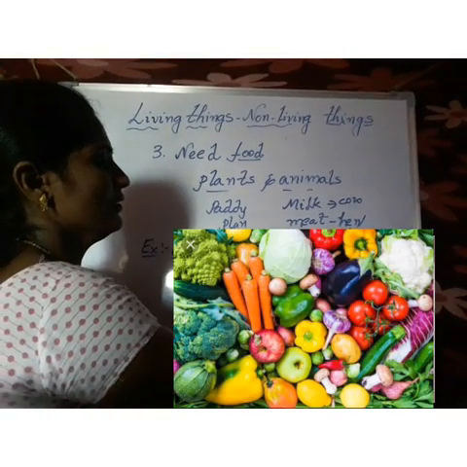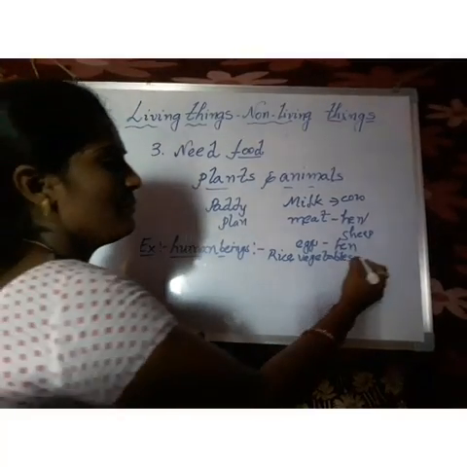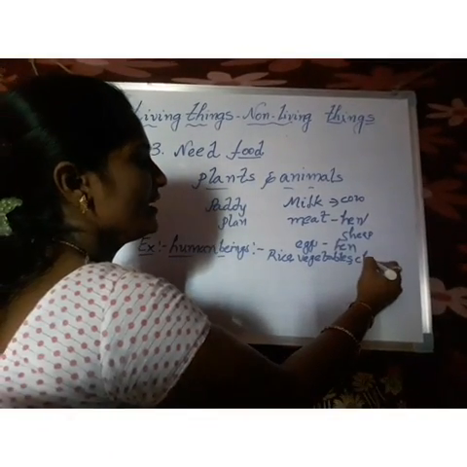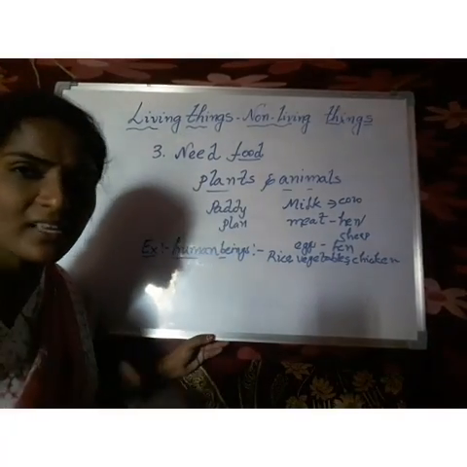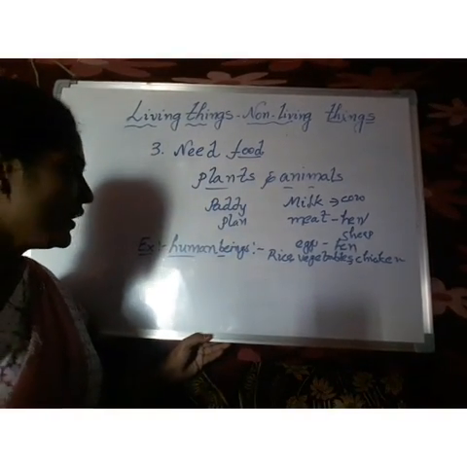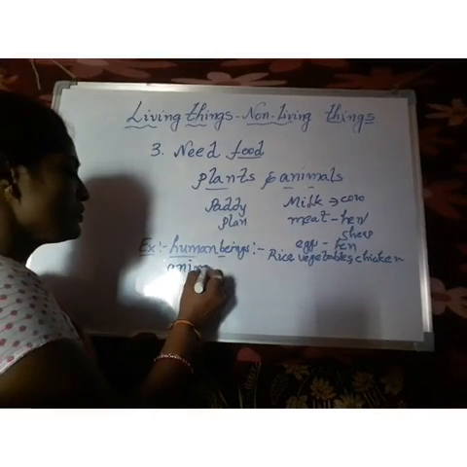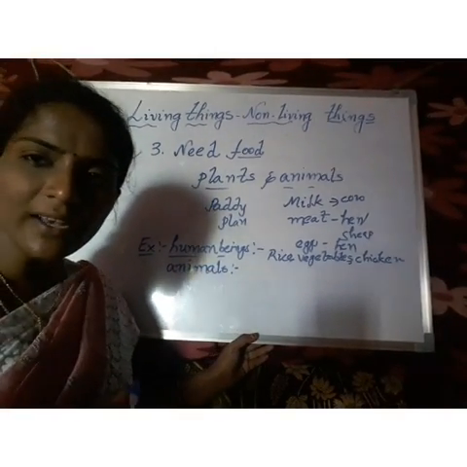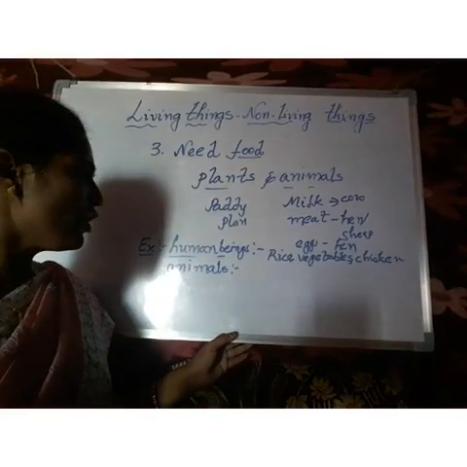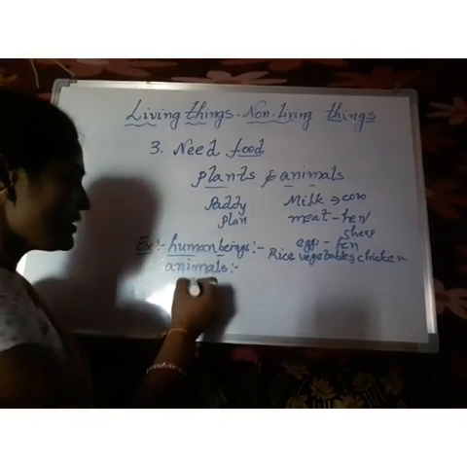vegetables, and sometimes, on some special occasions, we can eat different varieties of food like chicken. So many items, not only this, so many varieties of food we are eating. Okay, and coming to the animals. These animals also eat different types of food. First of all, before going to that, you have to know what it is.